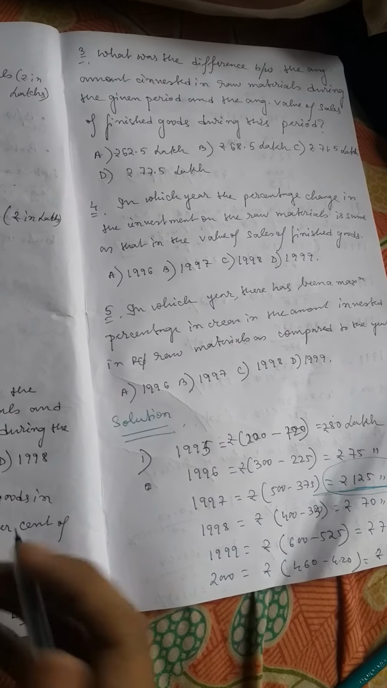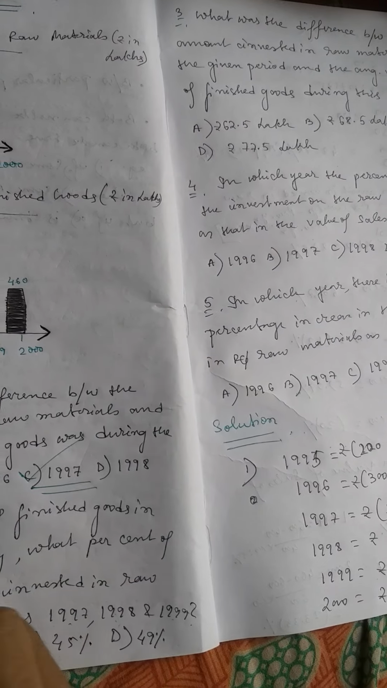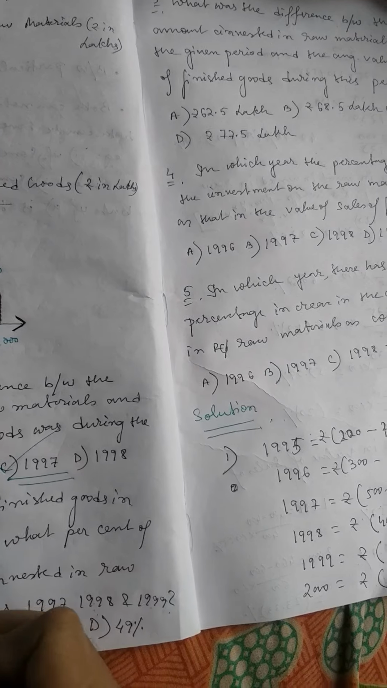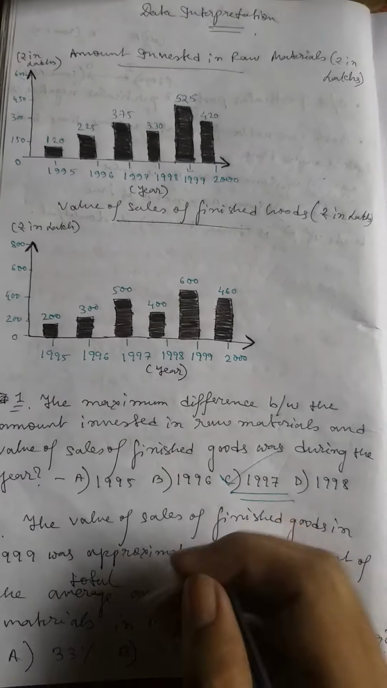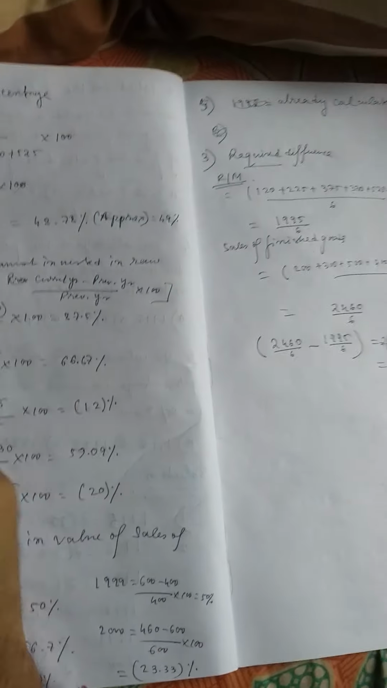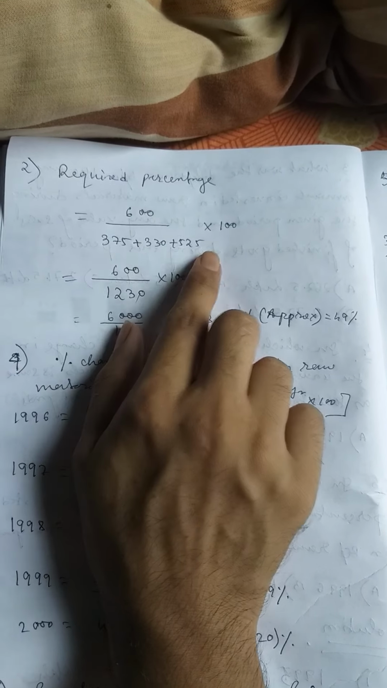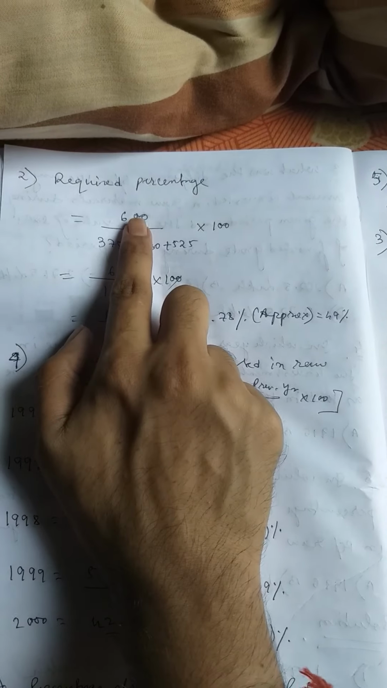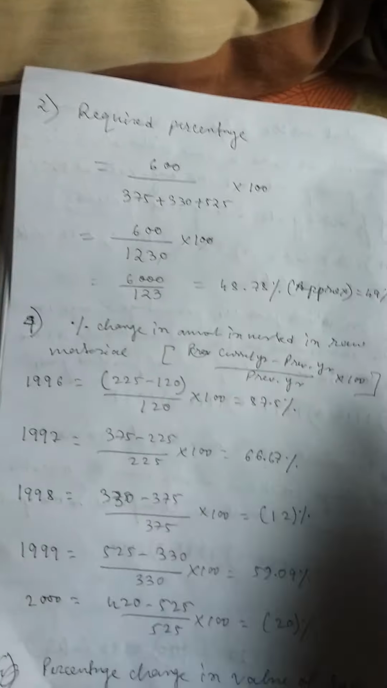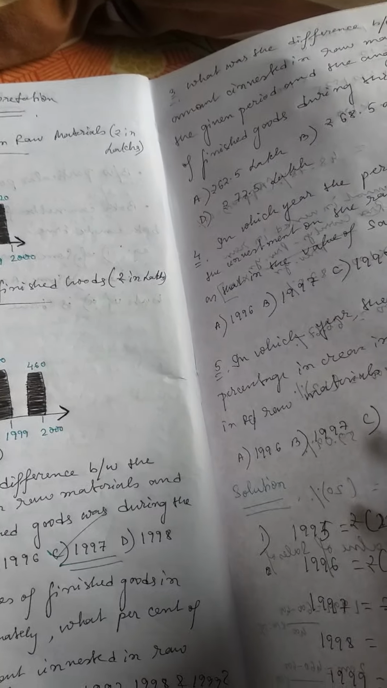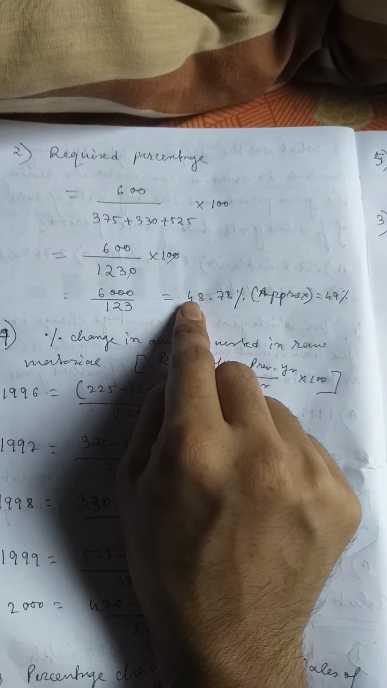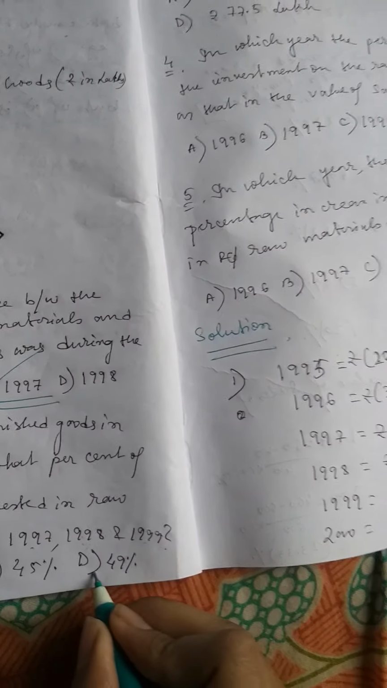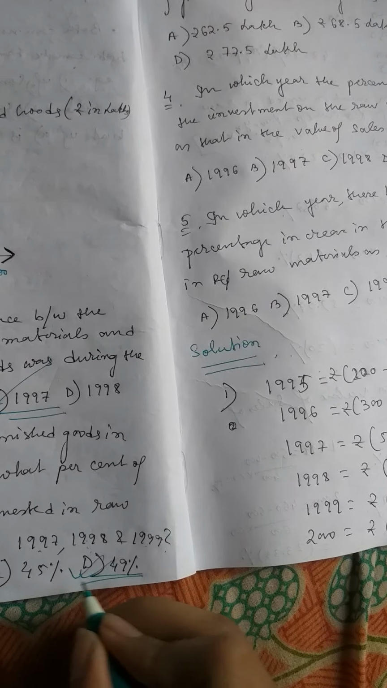So I slightly change the question. What is the percentage of total amount invested? It will be total amount, not average. Total amount invested in raw material. Slightly mistake is there. Sorry for that. So total 375, 330 and 525 make it total 1230, and the value of sale of finished goods in the year 1999 is 600. To solve it, it will be about 48.78%, approximately 49%. So here the option D is the correct answer, because 49% is given in option D.